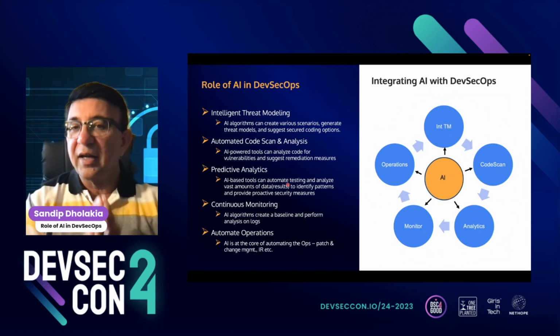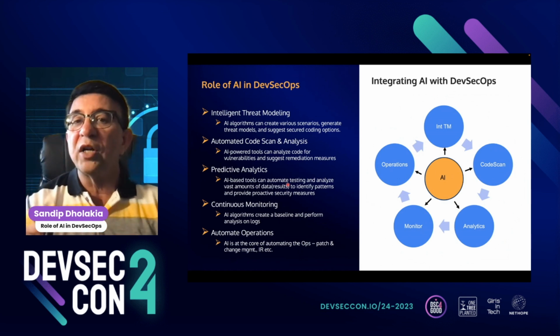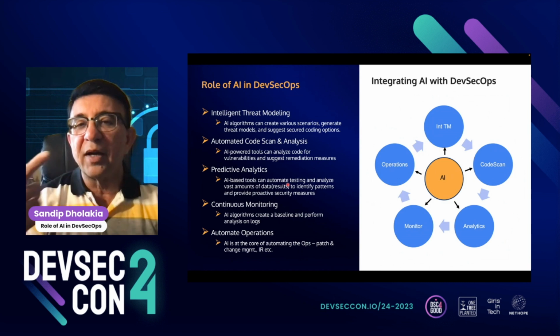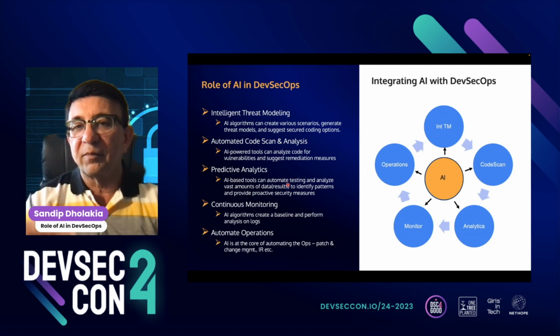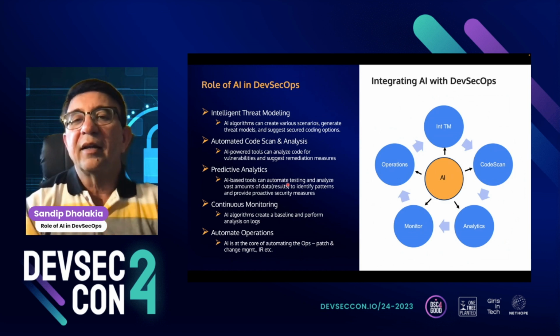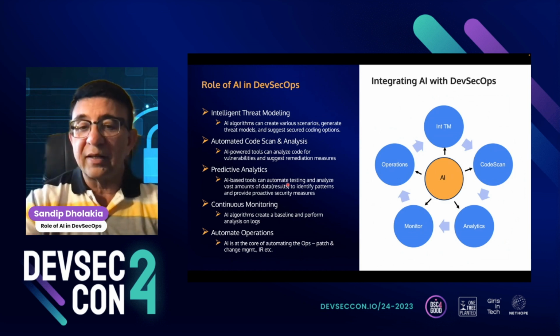The AI tool can learn on its own and generate them. Over time, it can learn and develop the model for us to use and detect a deviation from the baseline.